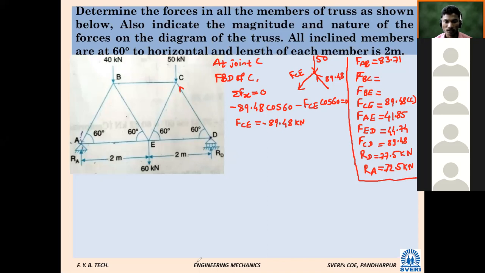BC remained, so we have to show that here. Let us assume again, away from the joint, FCB. Again two equations, two unknowns will come.